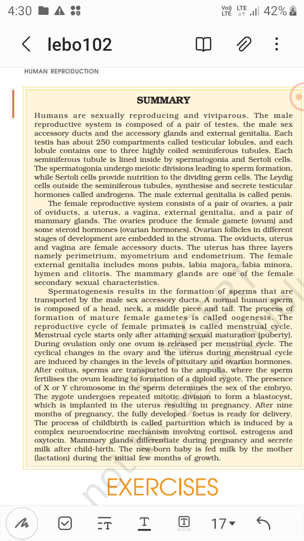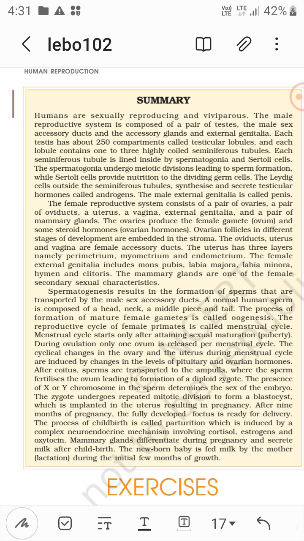The Leydig cells outside the seminiferous tubule synthesize and secrete testicular hormones called androgens. Each seminiferous tubule is lined inside by the spermatogonia and Sertoli cells. The male external genitalia is called the penis.